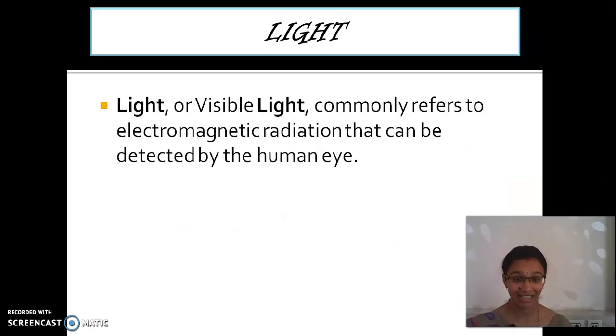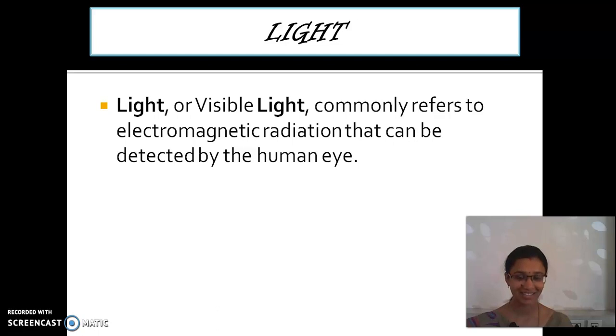So what is meant by light? Light is a form of energy. It travels in both particle form and also in wave form. So light has dual nature. Dual nature is nothing but it can travel in wave form and also in particle form. Okay. So it is an electromagnetic radiation. We have seen what is meant by electromagnetic radiation. Now tell me what is meant by EM radiation or electromagnetic radiation.